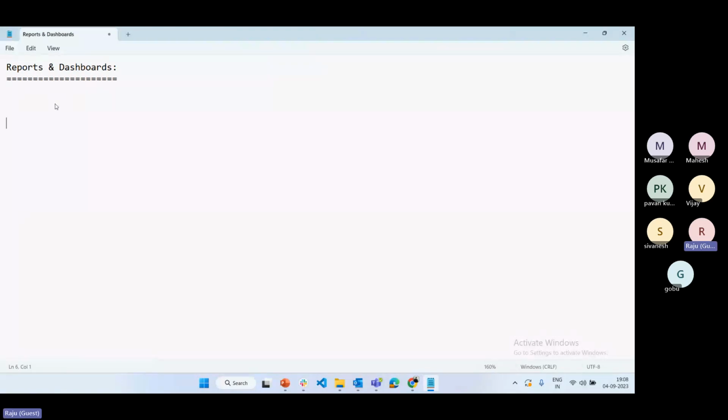So what are reports generally? See, suppose you have some health issues and you go to the hospital, and your treatment is done. After the treatment, they will give you some reports. They generate the reports in the system and give them to you. The hospital people will give some identity number, maybe a patient ID or a report ID, something like that.